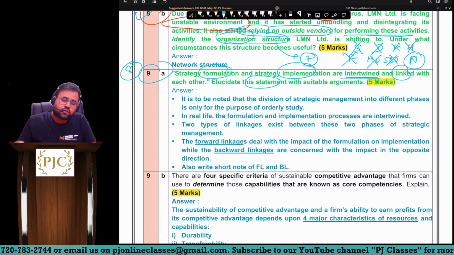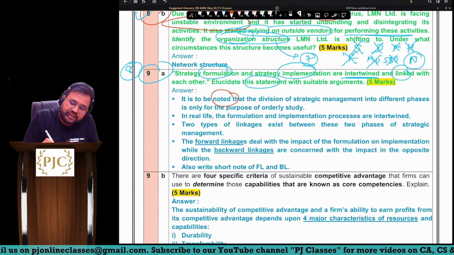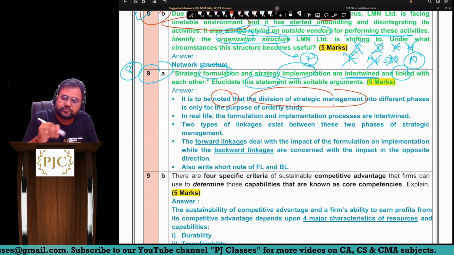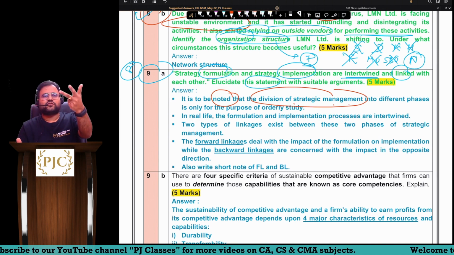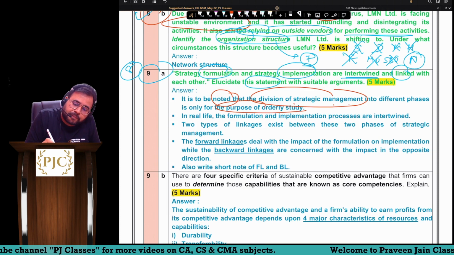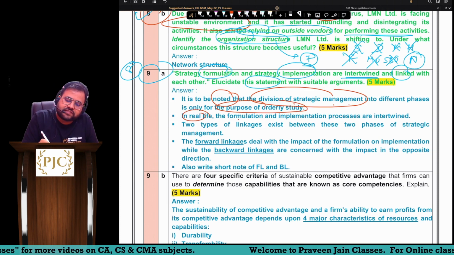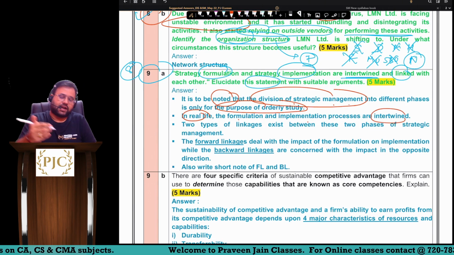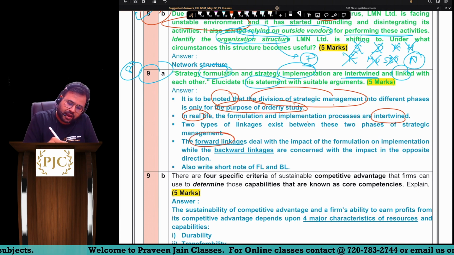Okay, so now comes your original answer, sir. It is to be noted that division of strategic management into different phases. What are the different phases? Vision, mission, goals, objectives, formulation, implementation, evaluation. Phases is only for the purpose of orderly study, sir. Okay. In real life, formulation and implementation process is intertwined with each other, sir. Okay. And how are they done? With the help of forward linkage, with the help of backward linkage, sir.